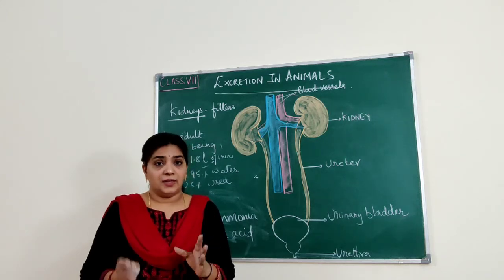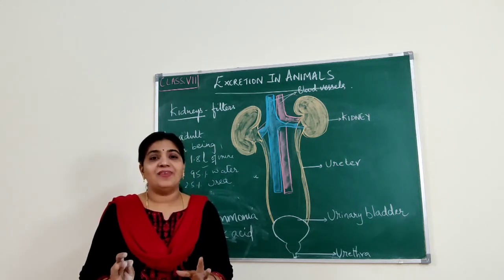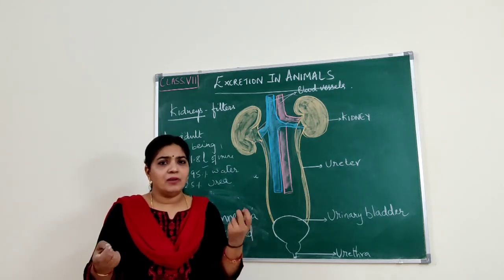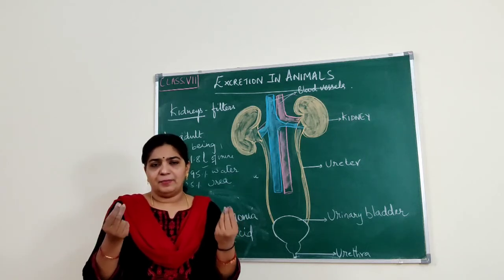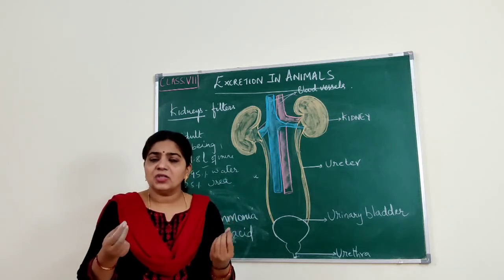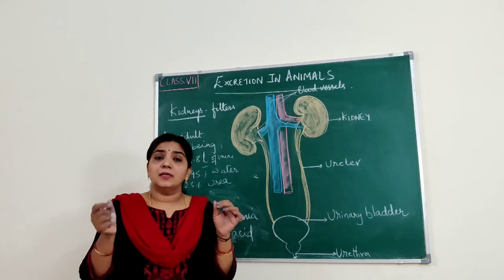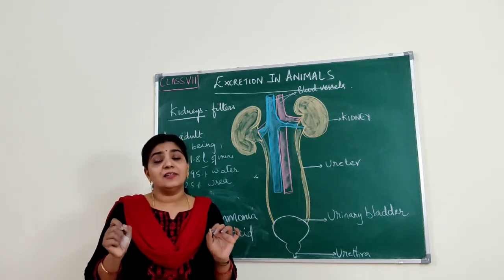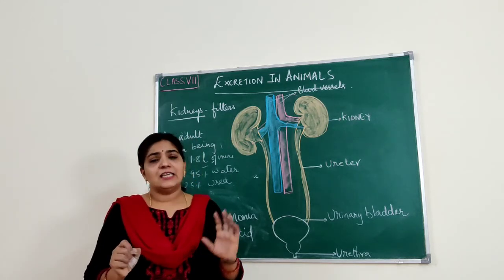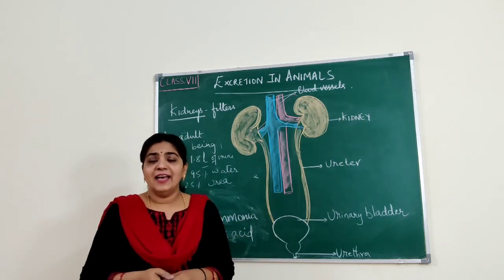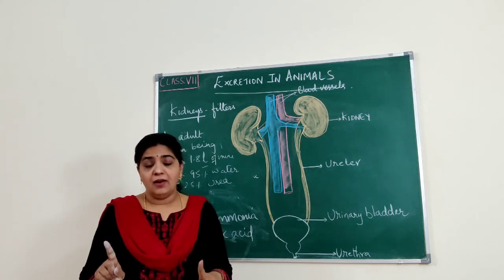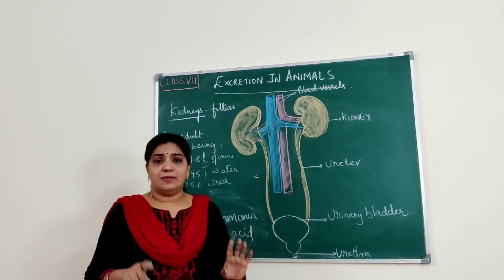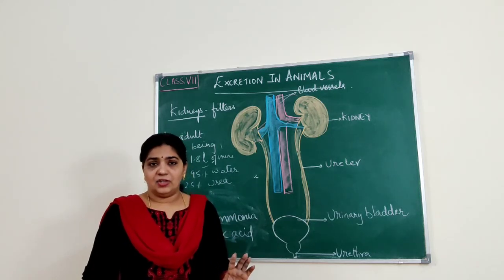Even the skin will also help in excretion, right? That is when we sweat. When the sweat dries, you can see white color patches, right? The white color patches are nothing but some salt. The skin will also help in excreting certain salt. So we can say the skin is also an excretory organ, but the main excretory organ is our kidneys, okay? Not the skin. Skin also helps in excretion.